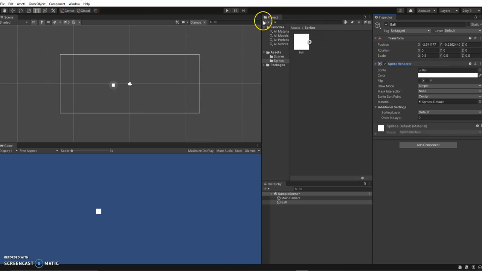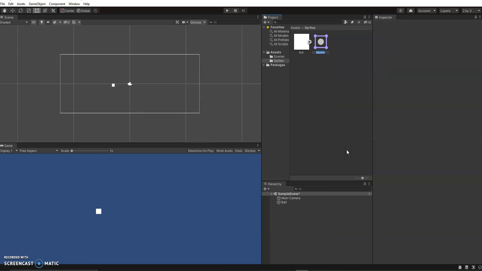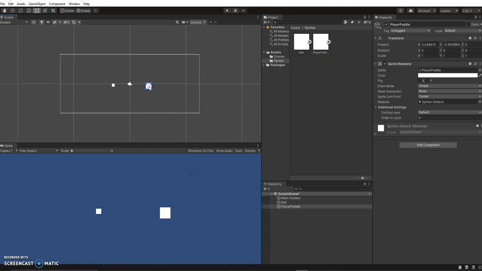Let's do another one while we're at it for the paddle. I'm just going to go to sprites, square again, and this one we'll just call player paddle. That's probably a good name for it. I'll bring it in as well, but we need to change its shape a little bit.